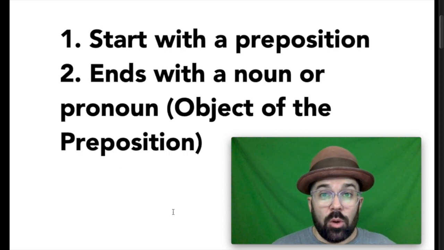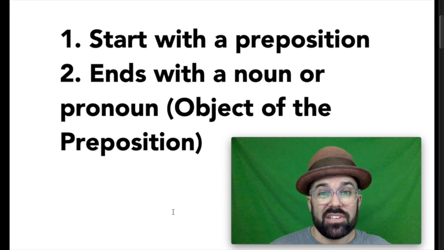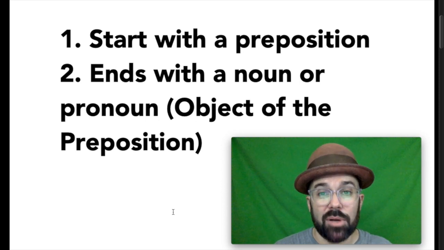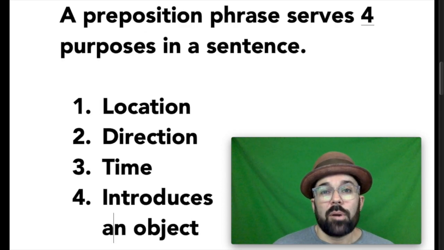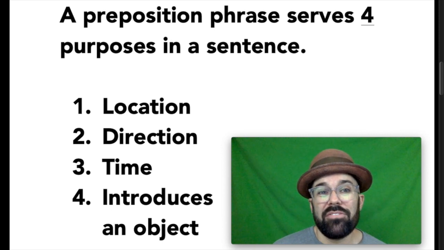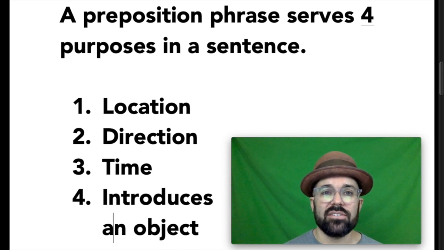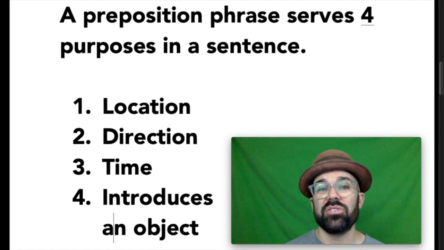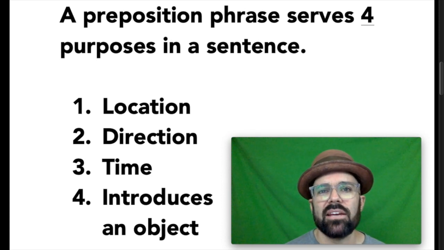So as a quick review of everything we've talked about, every prepositional phrase must start with a preposition and end with a noun or a pronoun, otherwise known as the object of that preposition. And a prepositional phrase can contribute 4 different pieces of information to a sentence. It can serve 4 different purposes. It can provide the location of something. It can provide a direction that something is moving. It can tell us when or the time that something is happening. And it can introduce some sort of object in a variety of different ways.